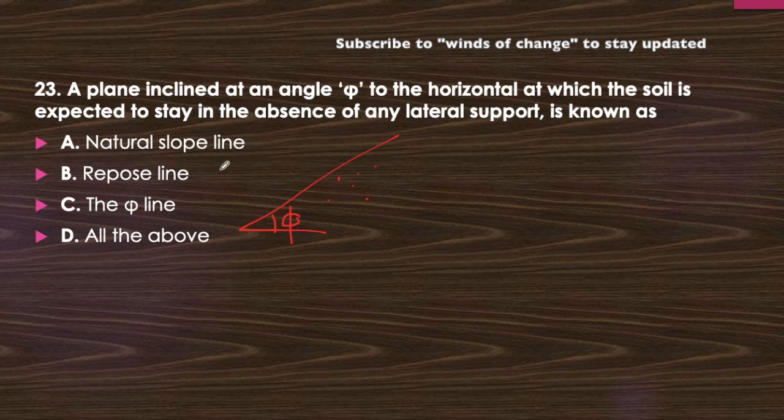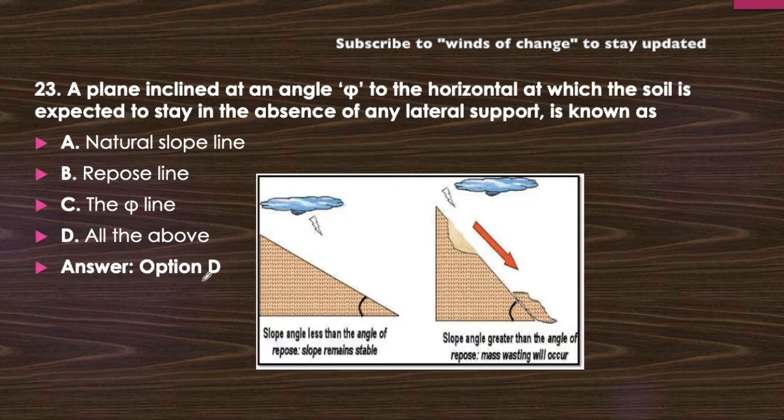Natural slope line, or repose line, or phi line? First of all, it will be phi line obviously because it is at the phi angle. Repose line because this is the angle of repose, and natural slope line because it will lose its state and flow down due to the effect of gravity if this slope is more than this. So it is natural slope line. All of these statements are correct. All of the above will be the correct answer here. So option D will be the correct one.